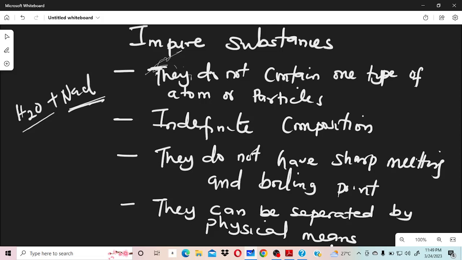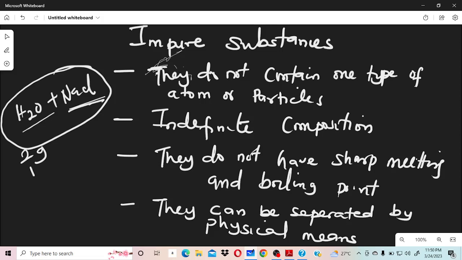Their compositions are indefinite, because for this very particular amount of water, you are putting a quantity of salt in water. In some, you might decide to put 2 grams of salt in water.